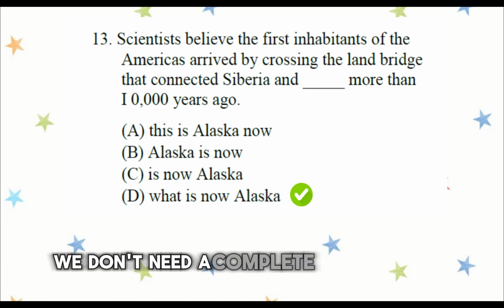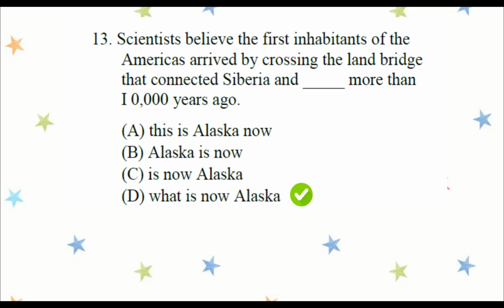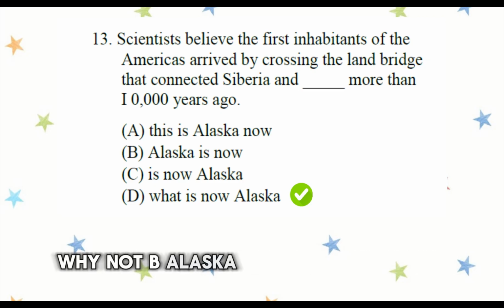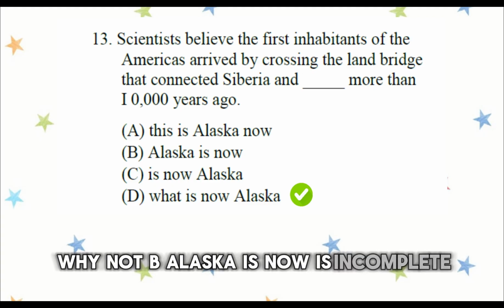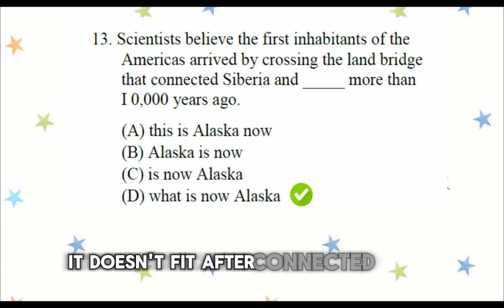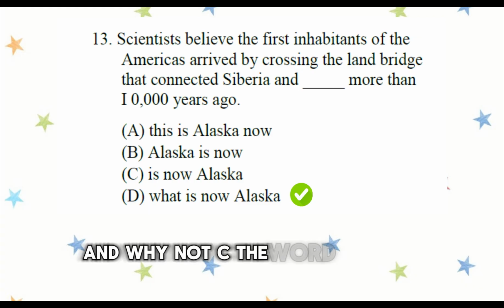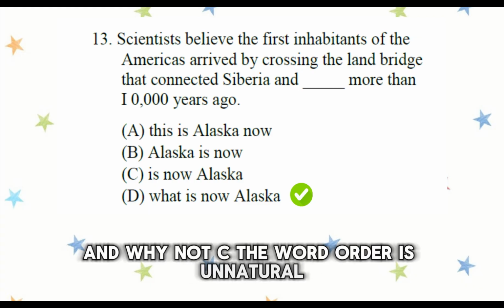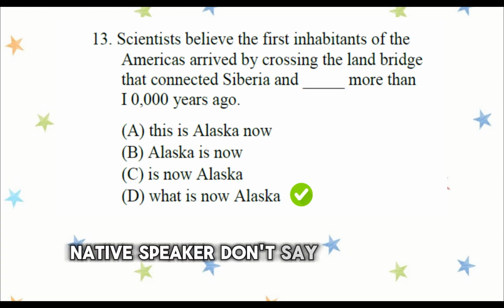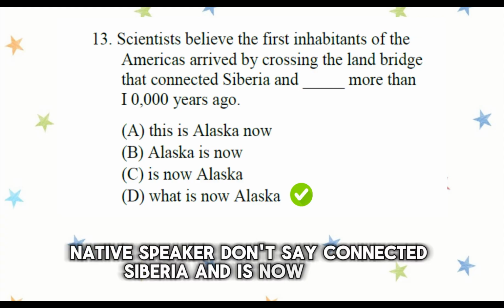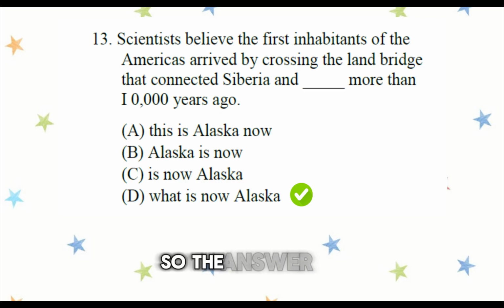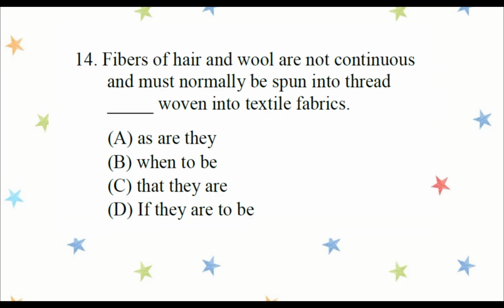We don't need a complete sentence here. Why not B? "Alaska is now" is incomplete. It doesn't fit after "connected Siberia and." Why not C? The word order is unnatural. Native speakers don't say "connected Siberia and is now Alaska." So the answer is D.